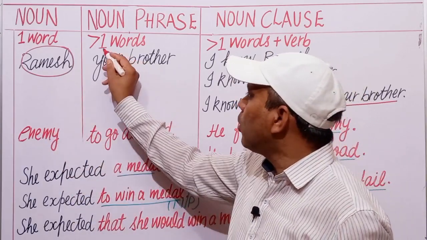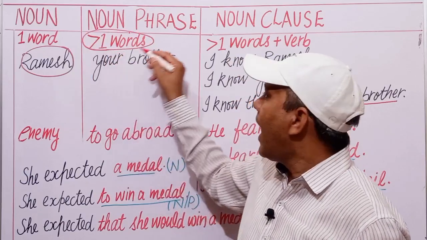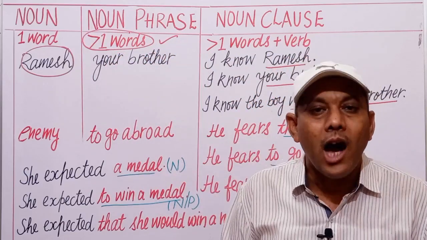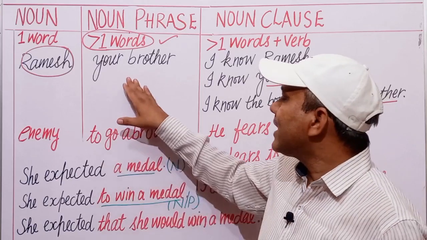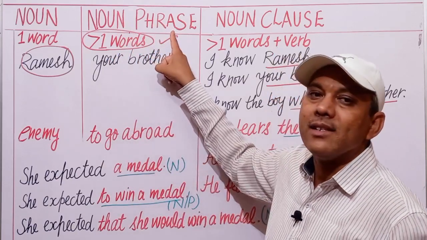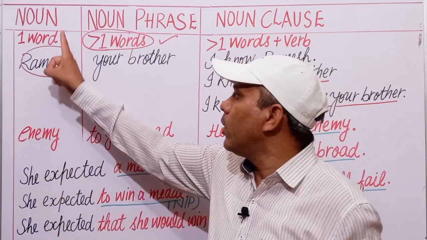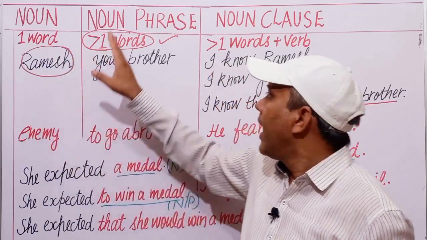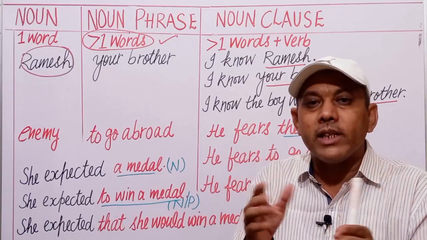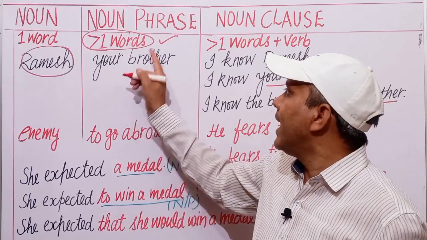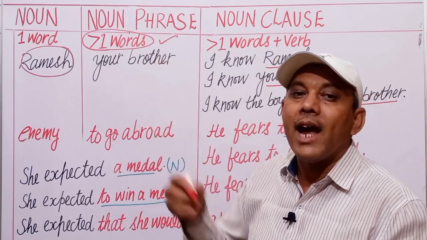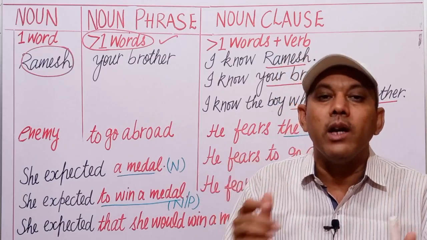Now, if more than one word acts as a noun in a sentence, that is known as noun phrase. Only one word or a compound noun is known as a noun. A group of words that acts as a noun in a sentence is known as noun phrase.